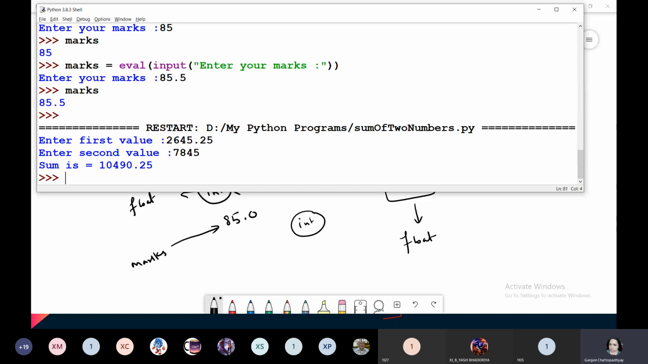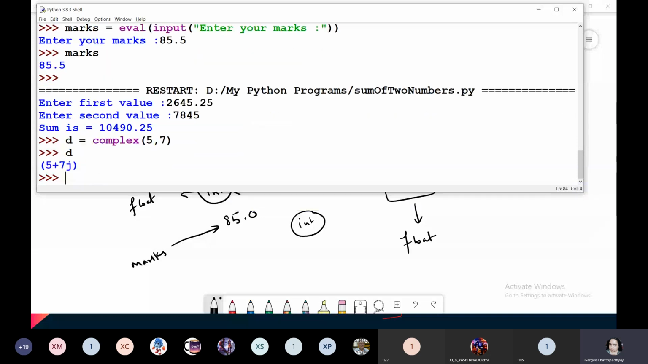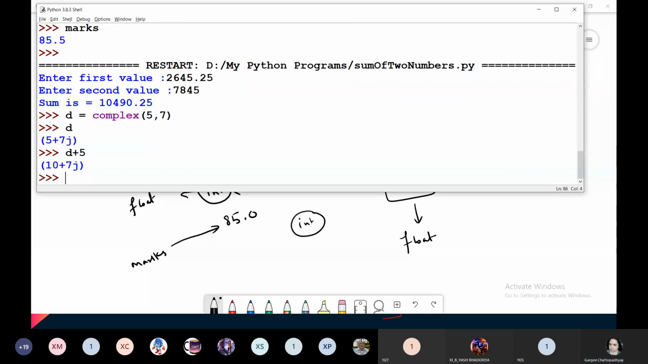Let us try doing it with complex. If I take a complex value, say D is a complex number, I'm using the complex function over here to create a complex number. Let me print D, it is this. So I'm printing D plus 5. So yes, it is adding 5 to the real part of the number.